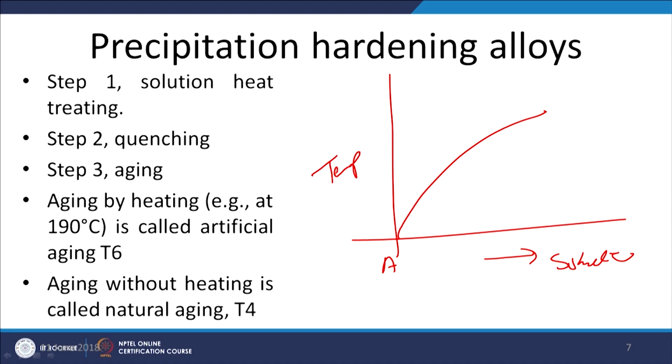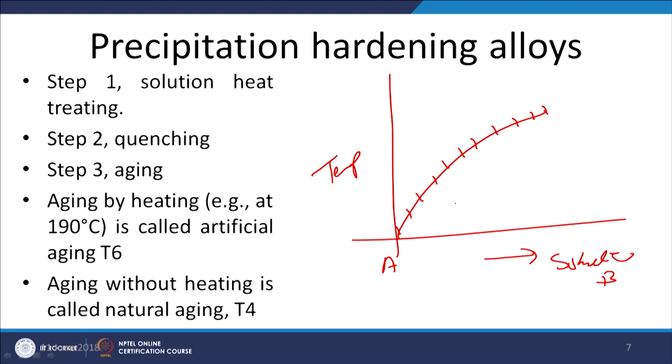Say this is temperature, this is the solvus line showing the solubility limit for metal B in A. All the metals which show this kind of tendency will have the tendency to show precipitation hardening behavior. So, this is a prerequisite for precipitation hardening, that the solubility limit for solute should vary as a function of the temperature.